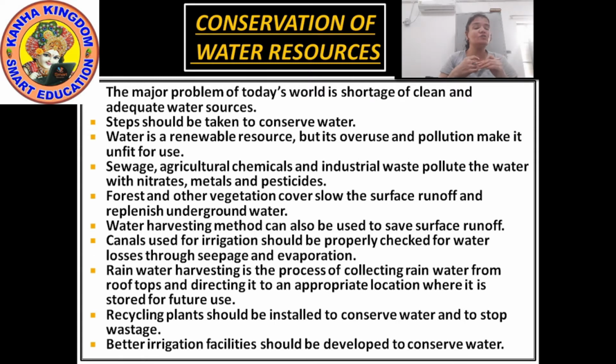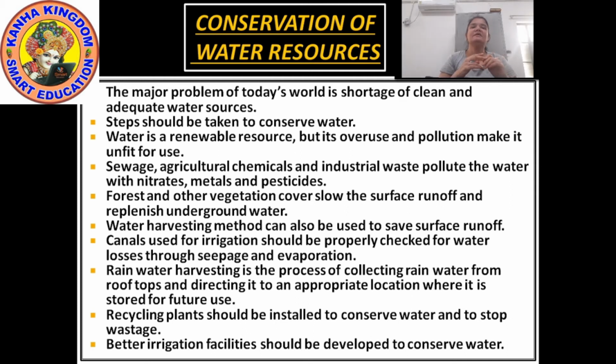If they can be stopped from being released into the water bodies, they can be discharged some other way, not into the water bodies being used for human purposes. If the discharge of such chemicals is given somewhere else, then the water can be used for human purposes very effectively.